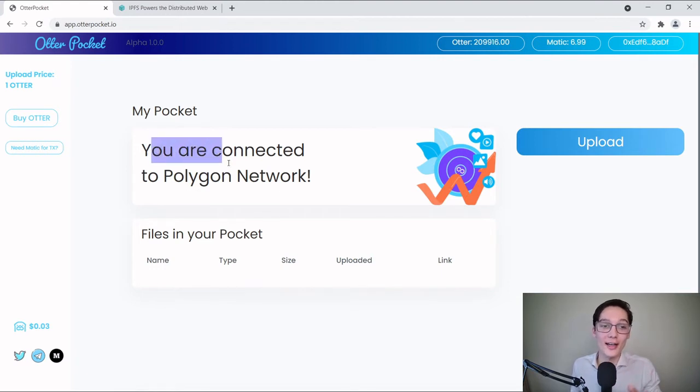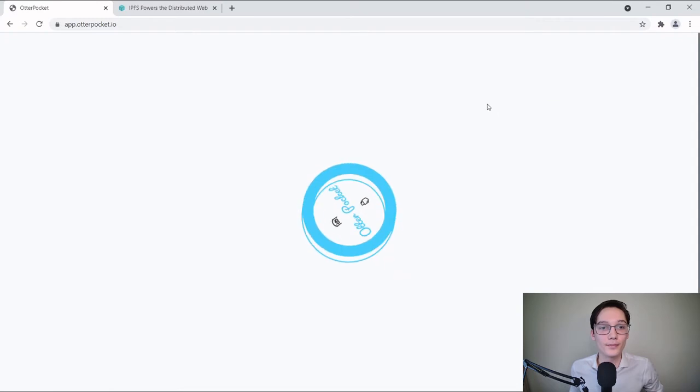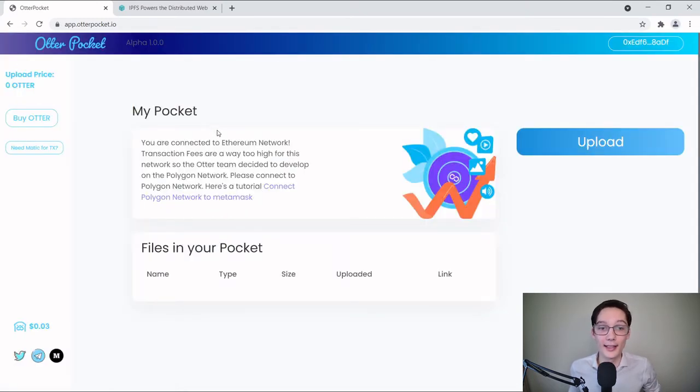You see you are connected to Polygon network. If I was to connect to a different network, Ethereum, let's say, and refresh the page, it would tell us you're connected to Ethereum network. So it wouldn't work because OtterPocket is not built off of the Ethereum blockchain. So we're going to go back to Polygon. And now that we have this hooked up, we're going to refresh the page.